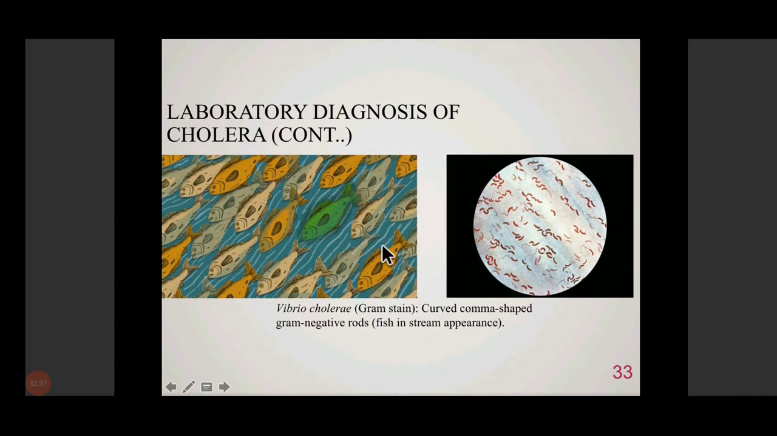So this is the fish in stream appearance that I was talking about. You can appreciate that a Gram stain prepared from stool would show fish in stream appearance. That means all these bacilli are slightly curved and are arranged more or less in parallel rows. This is what you see in Gram staining, and on hanging drop you will see darting motility or the swarm of gnats appearance, also known as shooting star motility, because again the motility is so fast that you cannot trace it. So these are very rapidly motile organisms.